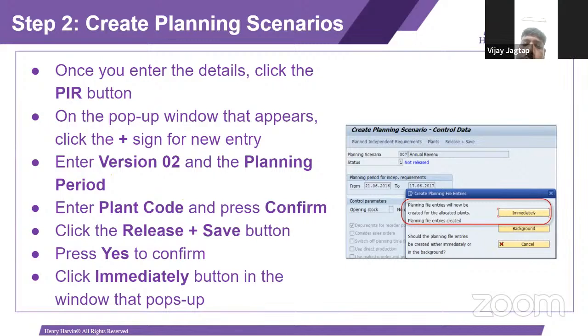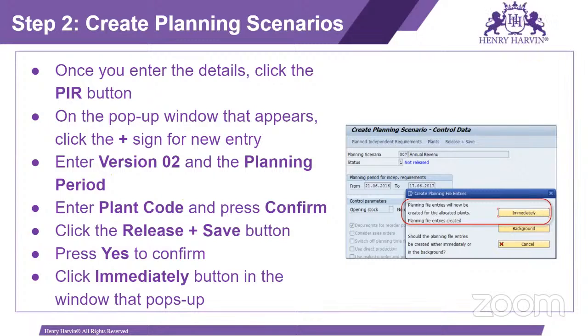Sir, can you explain the production planning? Can you explain the production planning? Yeah, that's what production planning. These are the few topics I have explained here. The overview we have given.